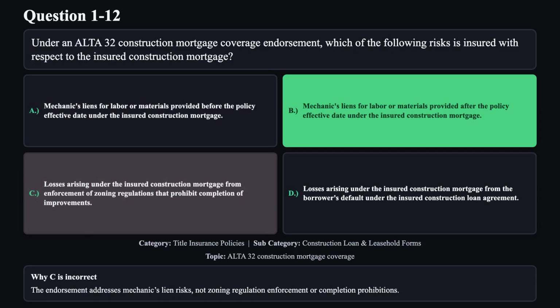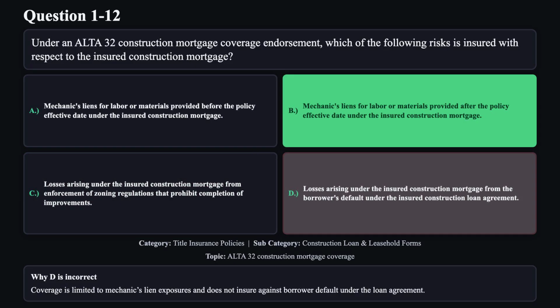Reason C is not correct. The endorsement addresses mechanics lien risks, not zoning regulation enforcement or completion prohibitions. Reason D is not correct. Coverage is limited to mechanics lien exposures and does not insure against borrower default under the loan agreement.